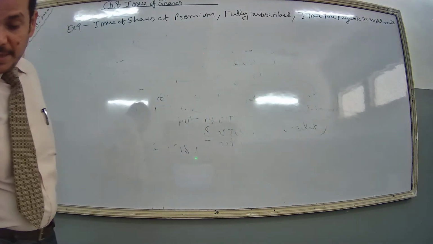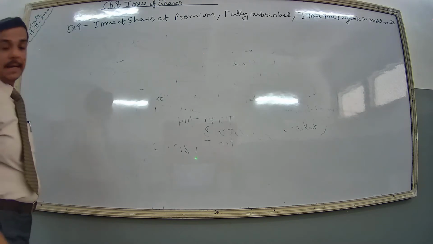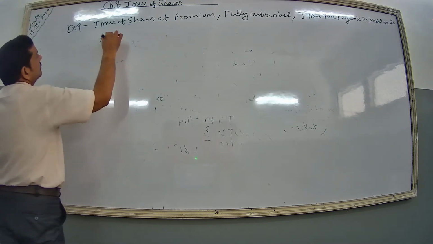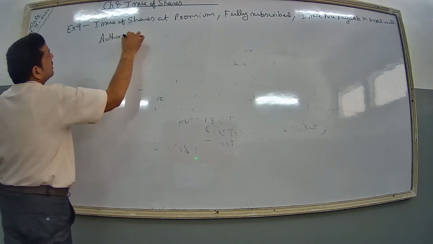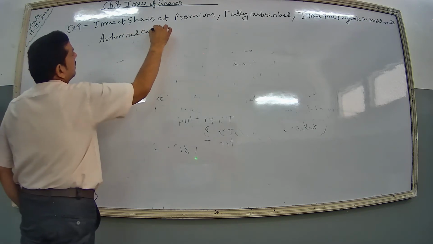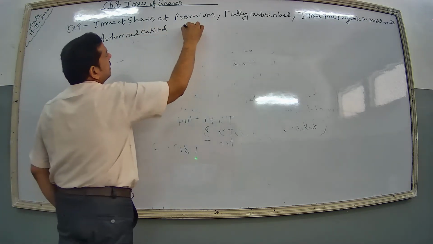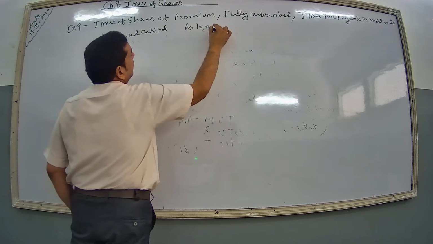So Tractor India is having an authorized capital of rupees 10 lakh.